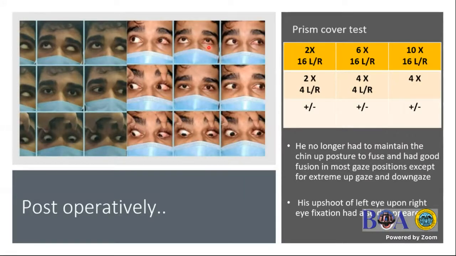You can see the total absence of upshoot in the up gazes. Primary alignment is very good, and in the gaze positions also there is no upshoot, and in down gaze he continues to maintain the alignment. He no longer needed the chin up posture, and he could fuse in most of his gazes. So again, this is a case of SO palsy, though with a very different presentation.